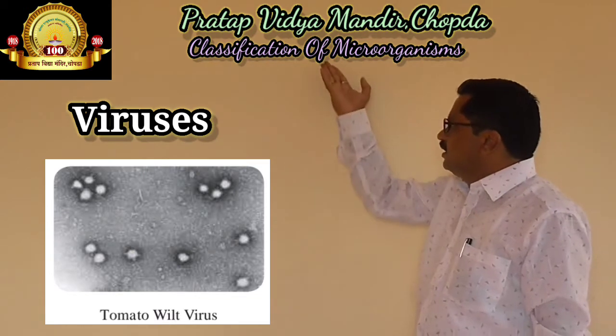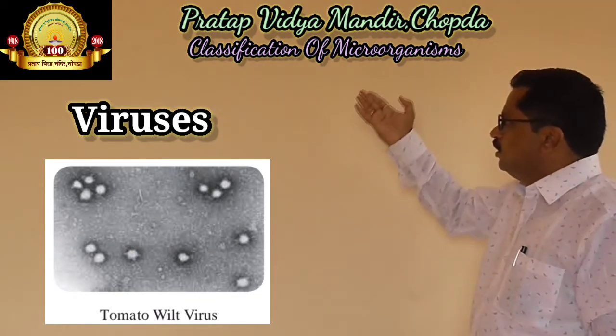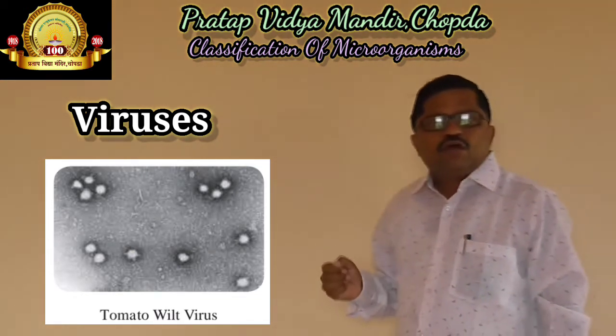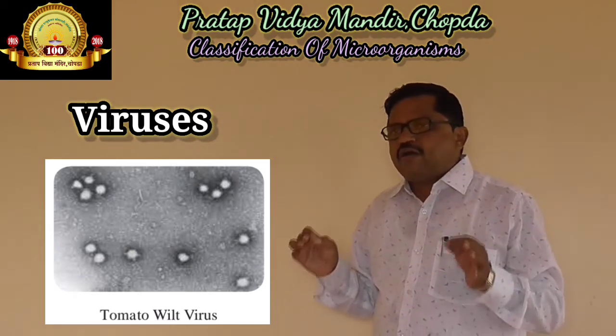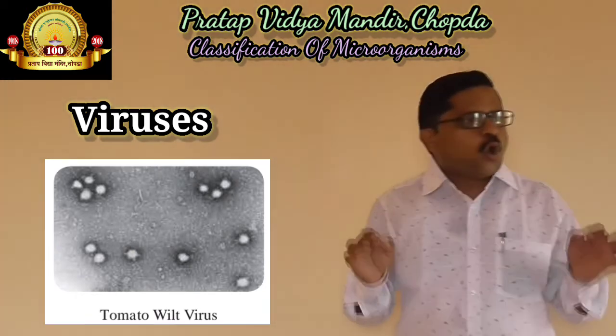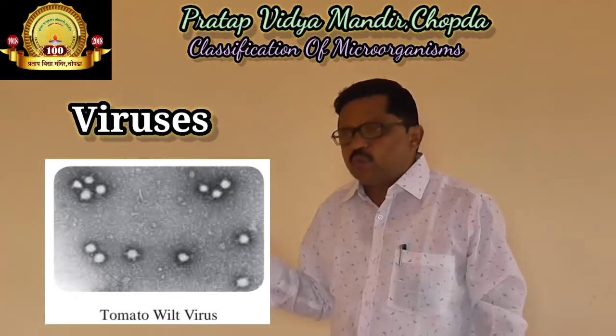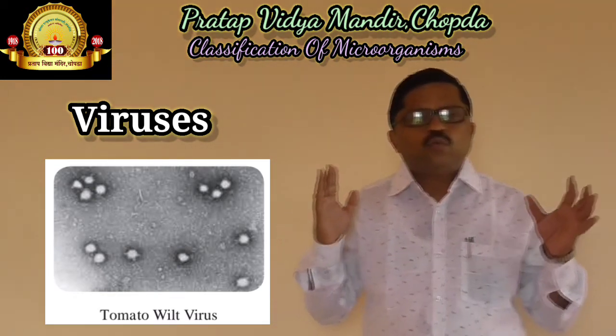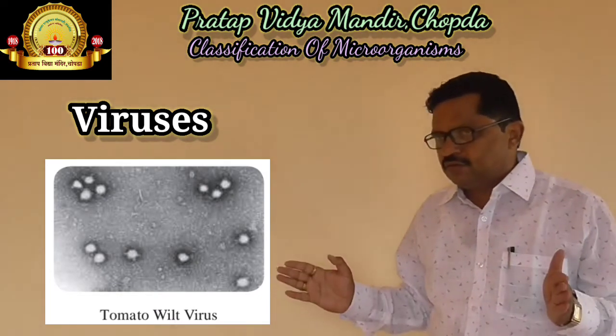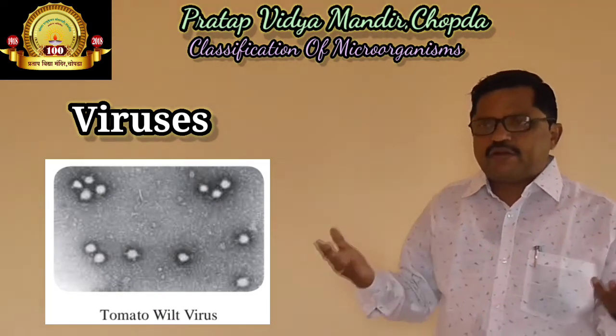The next characteristic of a virus is that viruses are made up of long molecules of DNA or RNA which are covered with proteins. I can repeat again.